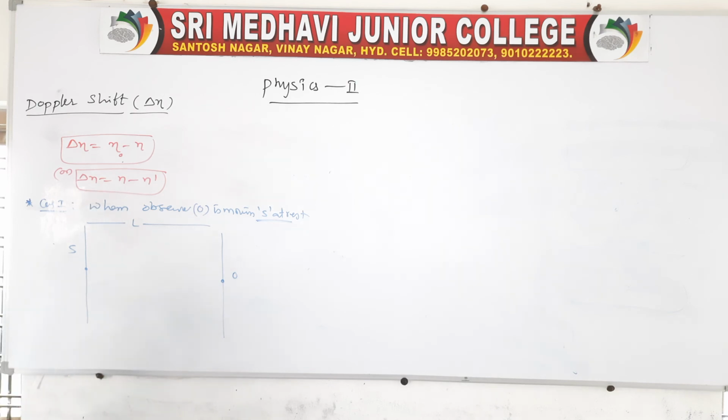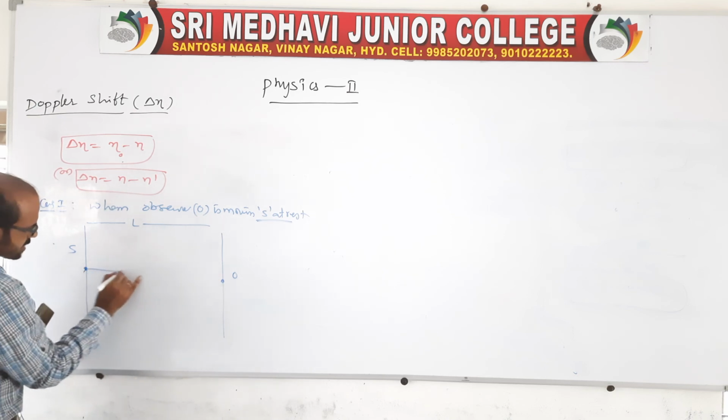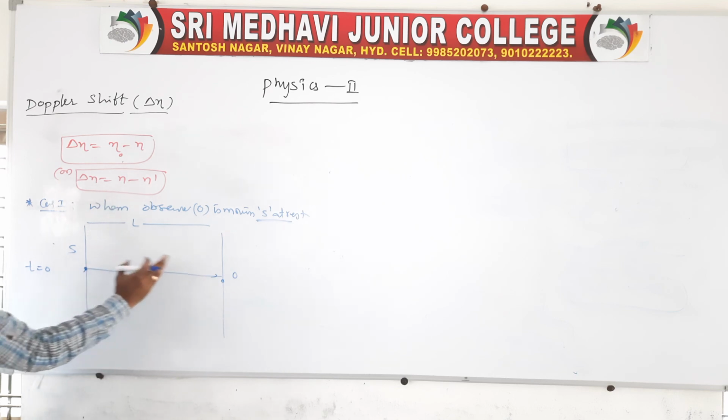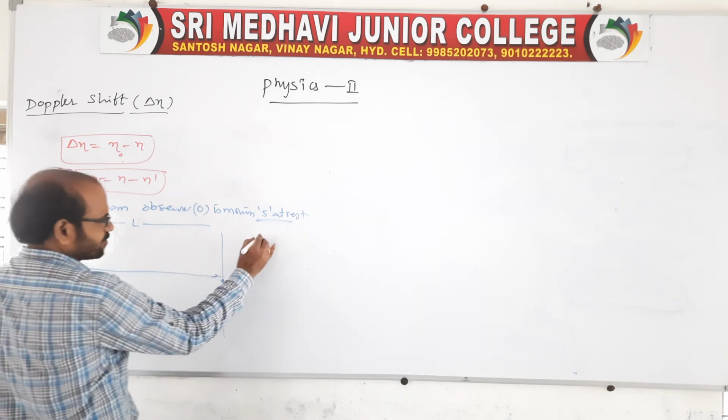At this situation, the source emits the sound wave in all directions, right? But here also we should consider only the direction towards the observer. So there is a sound here, the first crest, at time t equal to 0. At t equal to 0, both are at rest. Therefore the source produces the sound wave and the observer observes the first crest in a time interval t1.